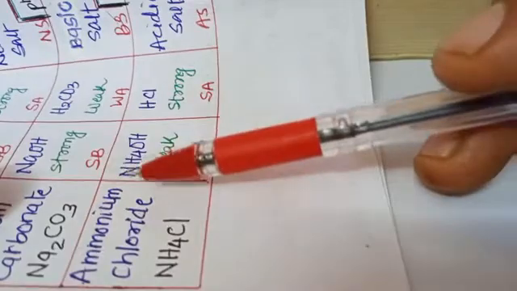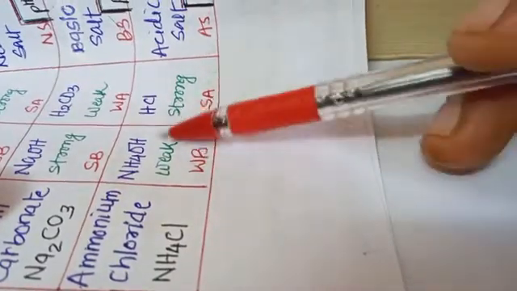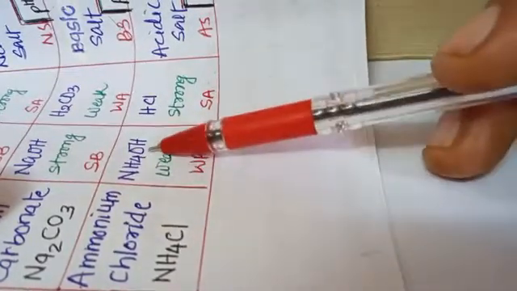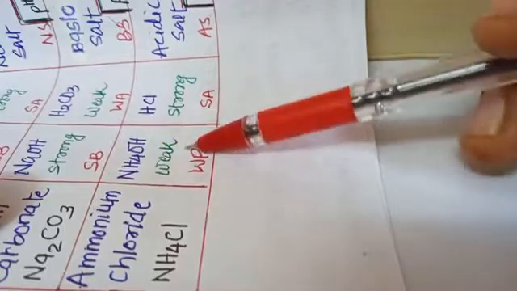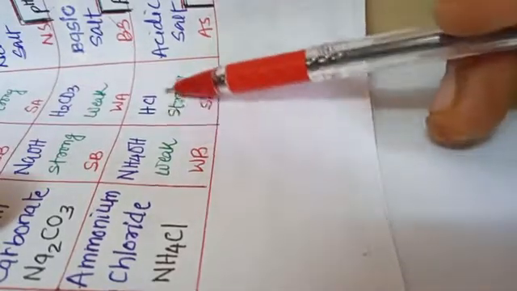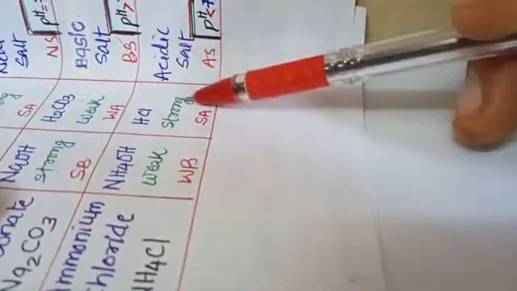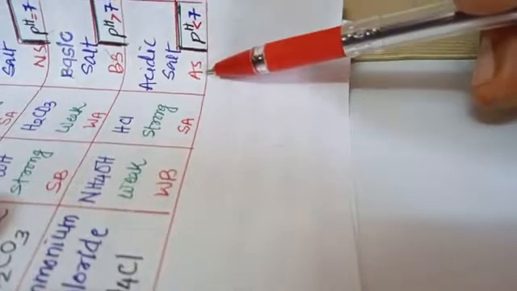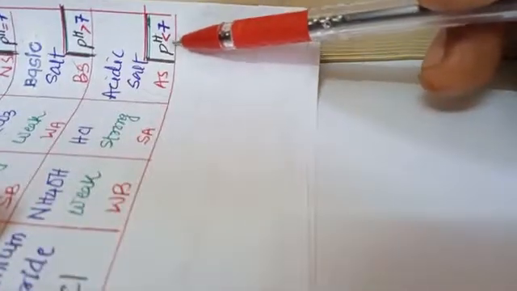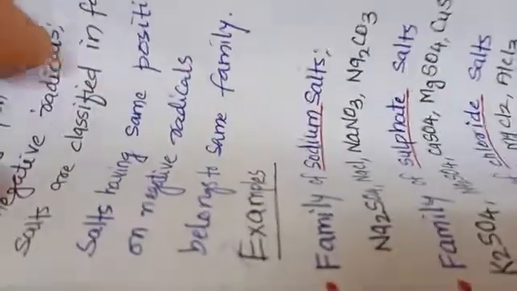And then we have ammonium chloride, NH4Cl. The base from which it is prepared is NH4OH, which is a weak base, and the acid from which it is prepared is the strong acid HCl. That is why it is a salt from a weak base and a strong acid, and that is why it is an acidic salt and its pH is going to be less than 7. So this is how, my dear students, we can understand the various salts and the pH of their solutions.